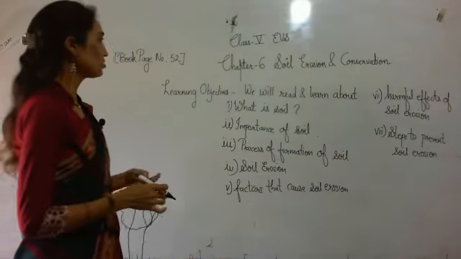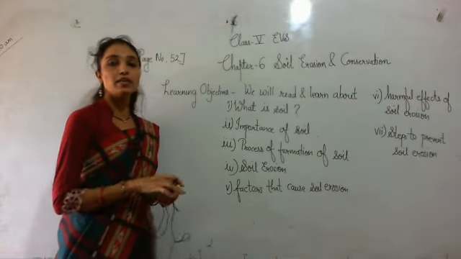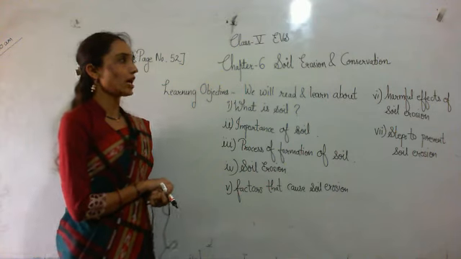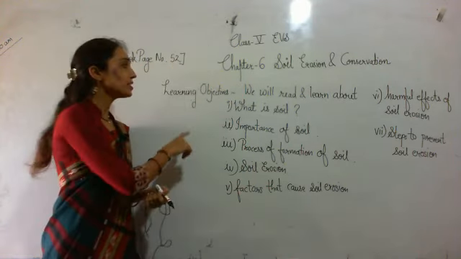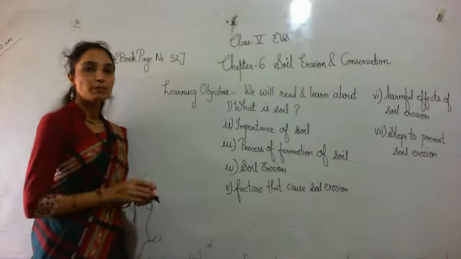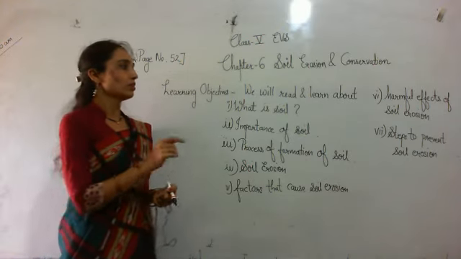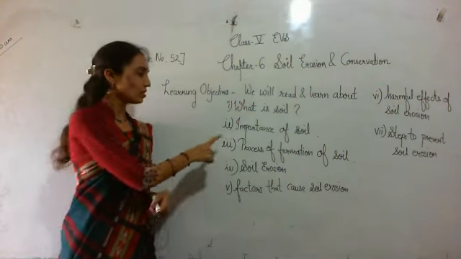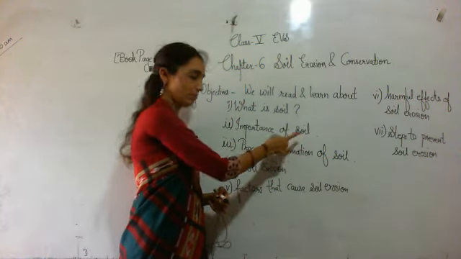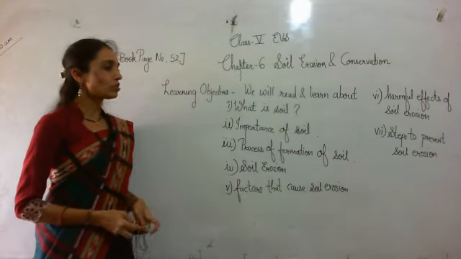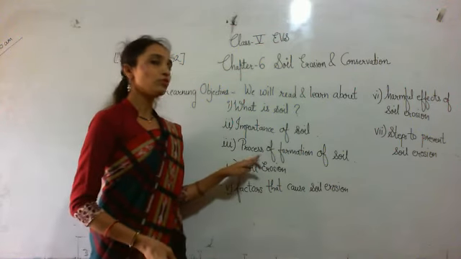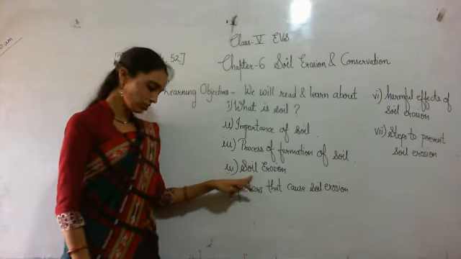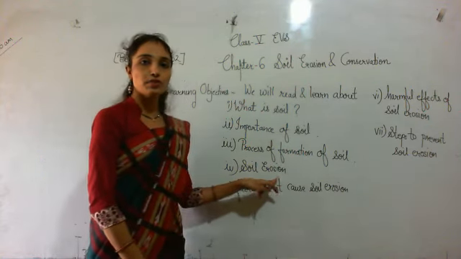Okay, dear student, we have started our chapter number 6. What is the name of that chapter? Soil erosion and conservation. What is the aim of this chapter? We have to learn what is soil, then importance of soil, third, process of formation of soil, how soil is formed. Fourth, what is soil erosion.